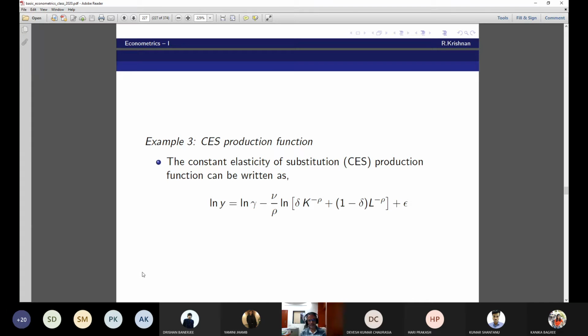And the error now for this question is epsilon: log Y equals log gamma minus nu by rho into log of delta K power minus rho plus 1 minus delta L power minus rho, plus epsilon. Take this down.